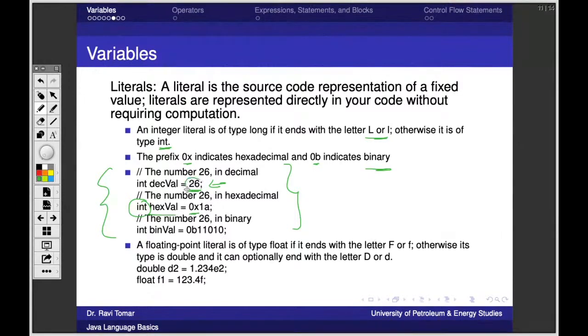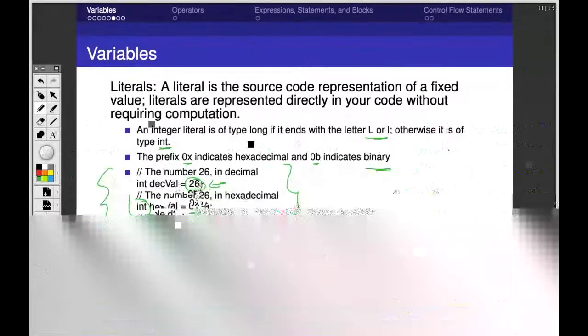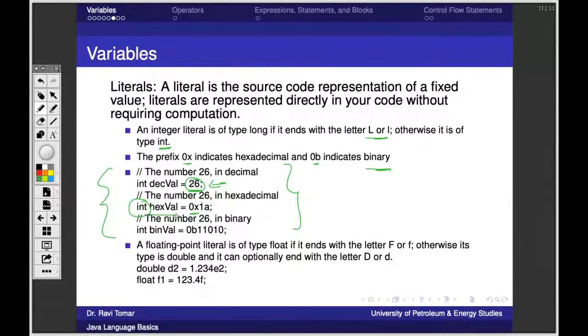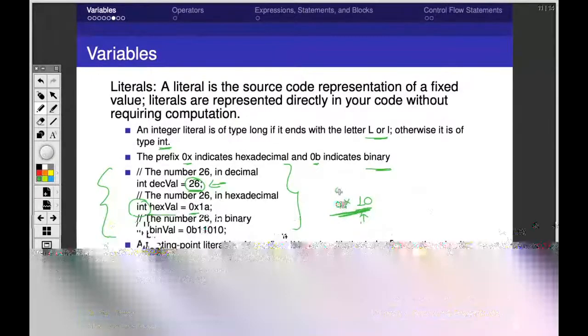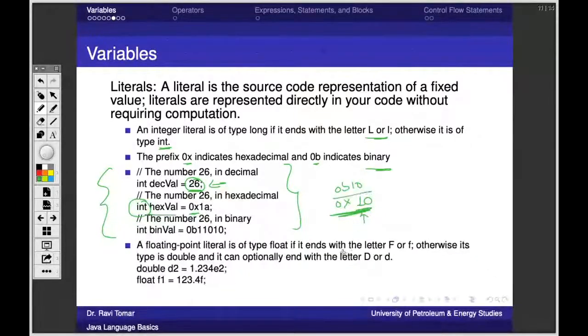So see, if I'm writing 26, it is stored in whatever format it is, but we can see this is a 26 number only. If I say int hexValue, suppose 10, I will read it normally as a 10. But if I write 0x before it, it becomes a hexadecimal number, representing something in another number system. If I write 0b10, it becomes binary.